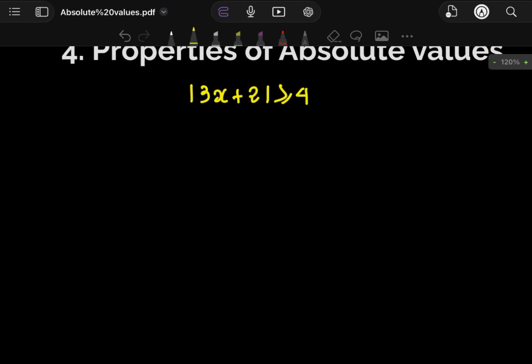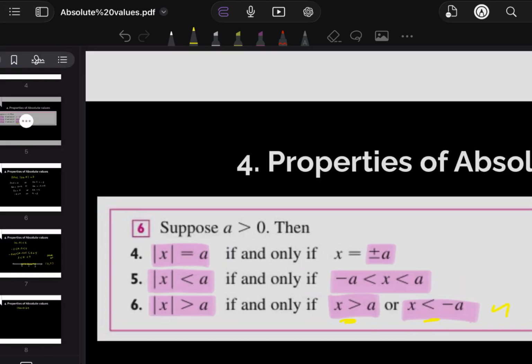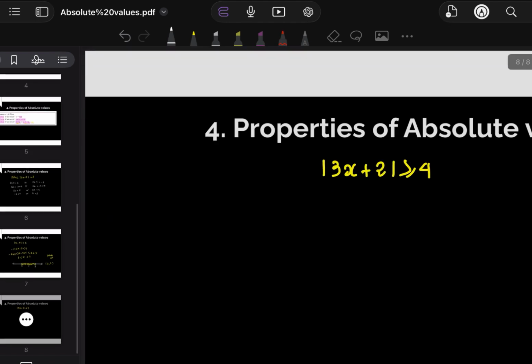So let's try this example again. The absolute value of 3x plus 2 greater than or equal to 4, right? So we already learned the properties here. If it's greater than, it can be either greater than or equal, or less than or equal. Okay, we can use these properties. So let's start. 3x plus 2 can be greater than or equal to 4, or 3x plus 2 can be less than or equal to negative 4.